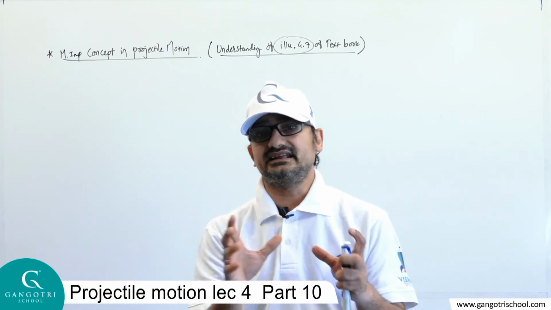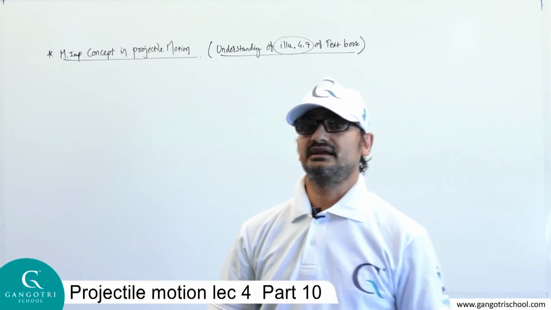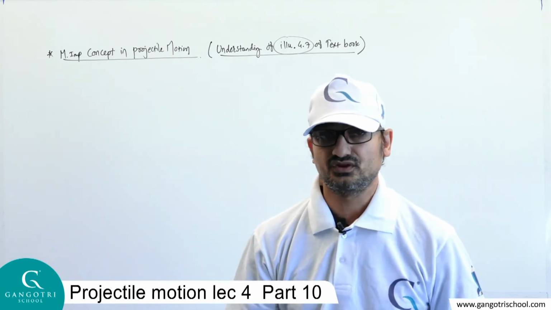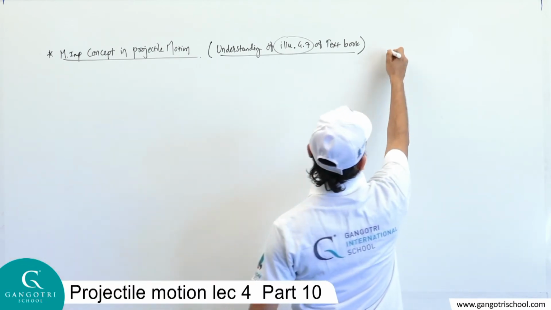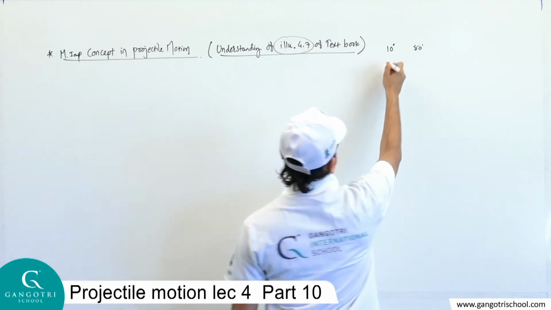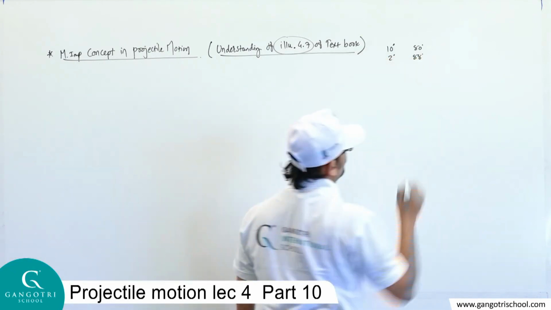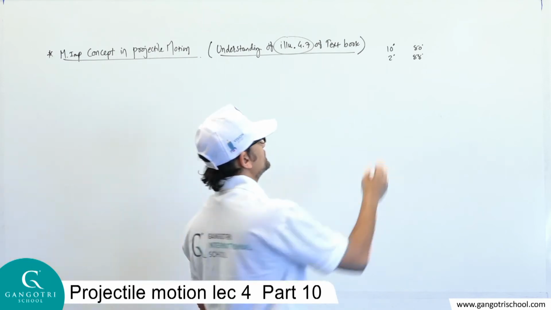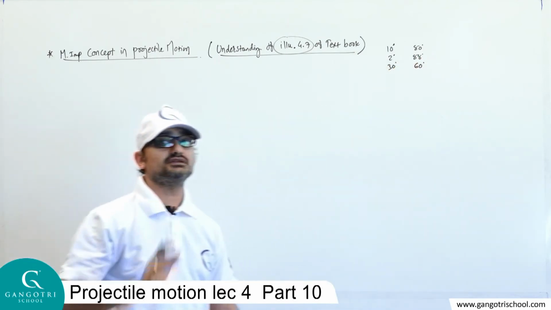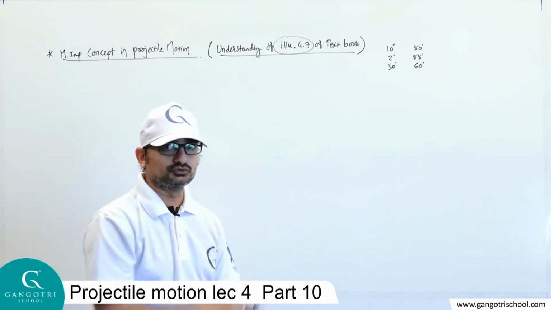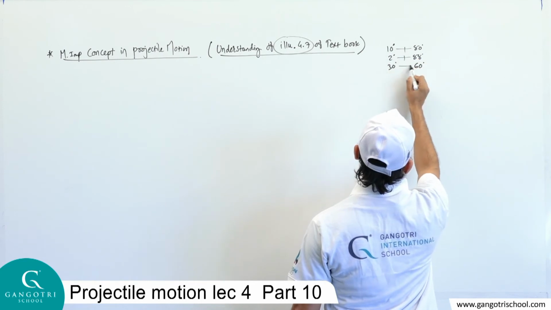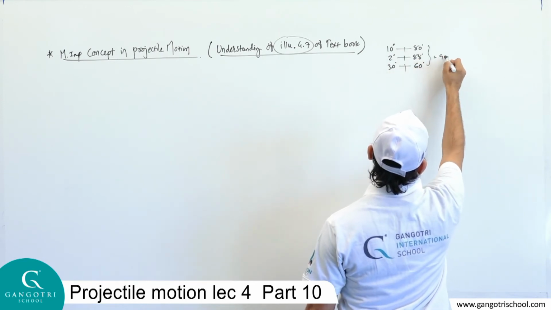But in all these examples, I think now you get the imagination that the addition of these two angles should be 90 degree. As I said, an object thrown at 10 degree and 80 degree, or 2 degree and 88 degree, or 30 degree and 60 degree, in both cases range will be same. We will definitely prove this. But right now remember this: addition of these two should be 90 degree.